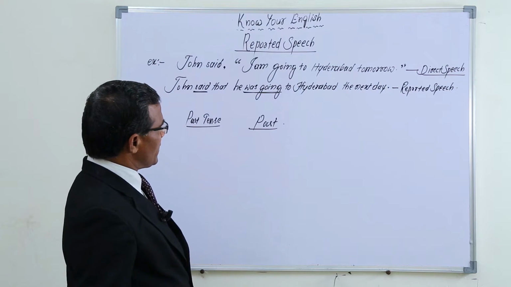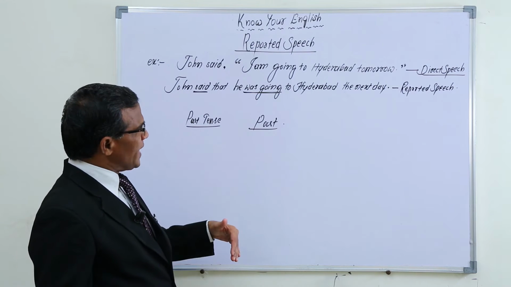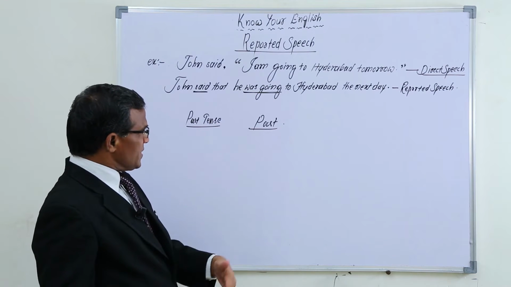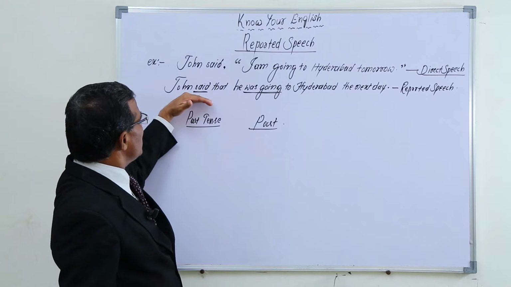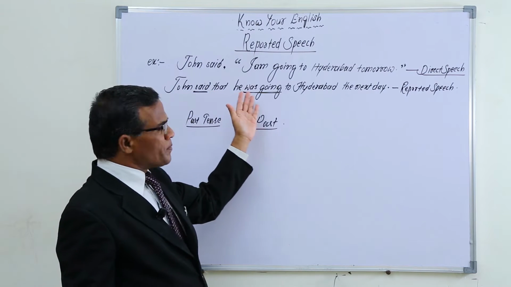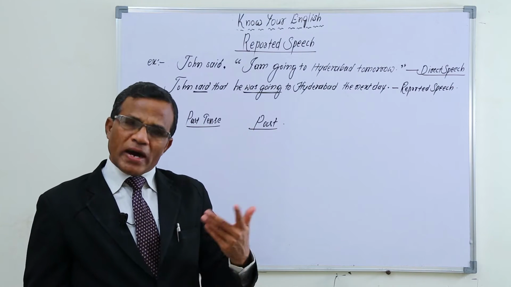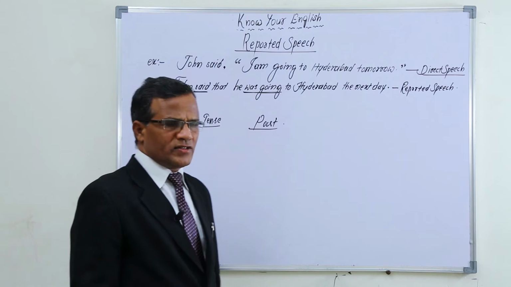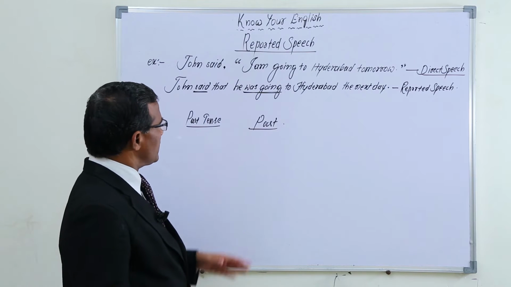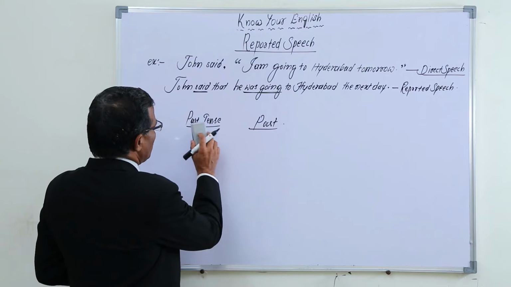Now we are coming to some rules of it: in what way we have to change the sentence from direct speech to reported speech. Just now I have said, in reported speech when the main verb is past tense, the remaining sentence should also be in past. Generally reported speech is used in past tense only. Most probably it is used in past tense. Very rare cases are there which are used in present or future. But most probably we use past only. Okay. So this is about this.